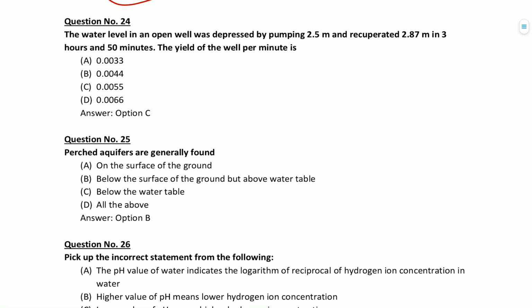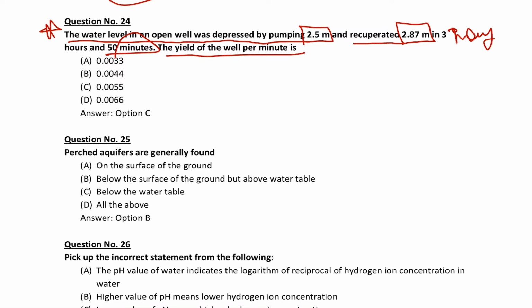That's it. 24th question. The water level in an open well has been depressed by pumping of 2.5 meter and recuperated 2.87 meter in 3 hours 50 minutes. The yield of the well per minute is 0.0005 centimeter.